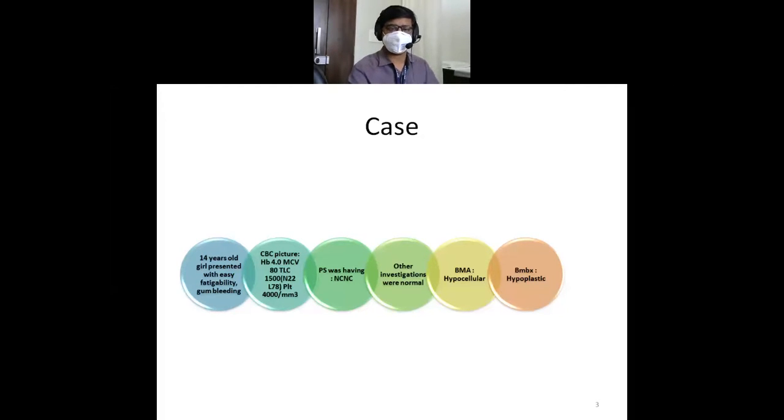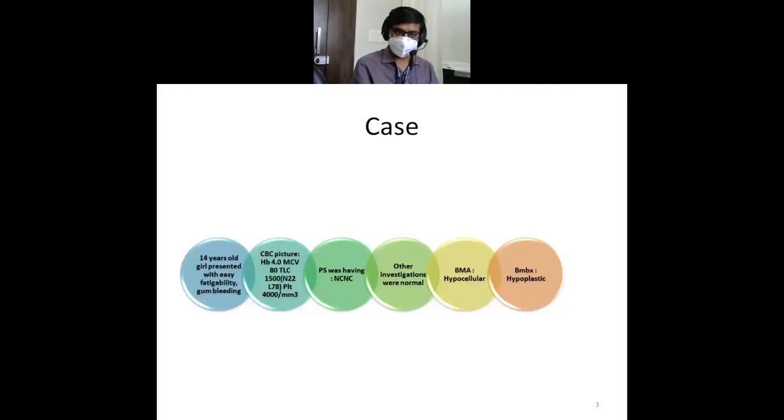Her routine CBC picture was suggestive of hemoglobin of 4.0 and MCV normal. You must be remembering that an MCV value between 75 to 95 is normocytic anemia. If it is less than 75, we consider it microcytic anemia. If it is more than 95, we call it macrocytic anemia. So her MCV value is normal, and the total leukocyte count is 1500. Normal total leukocyte count is 4000 to 10,000. So 1500 is obviously low. In that case, we must say this patient is having leukopenia.